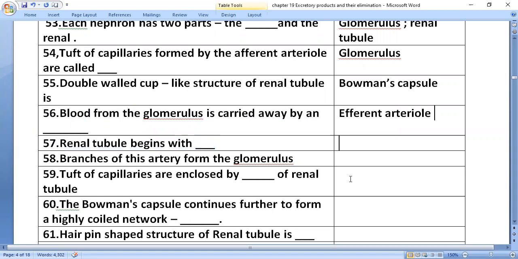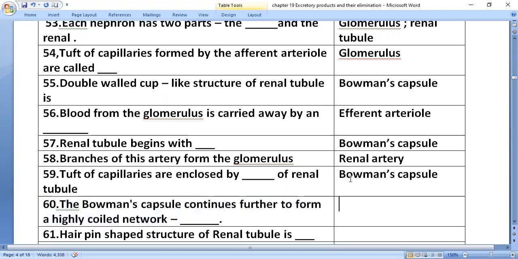The renal tubule begins with Bowman's capsule. Branches of the renal artery form the glomerulus. The tuft of capillaries is enclosed by Bowman's capsule of the renal tubule.